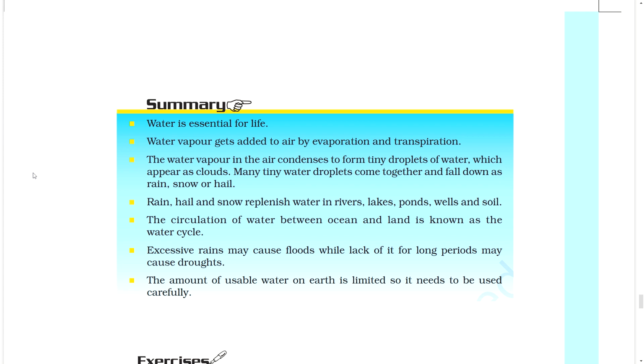Excessive rains may cause floods, while lack of it for long periods may cause drought. The amount of usable water on Earth is limited, so it needs to be used carefully.